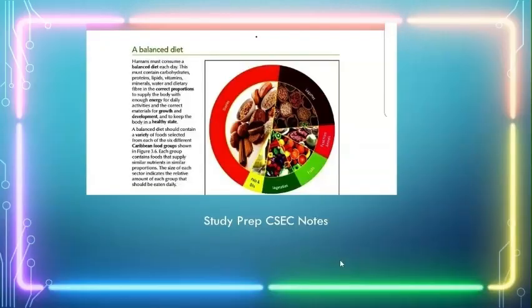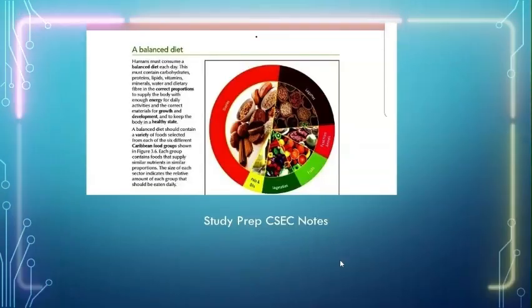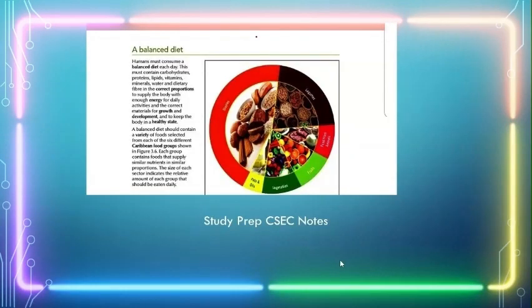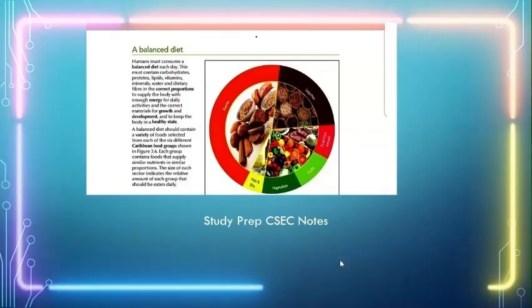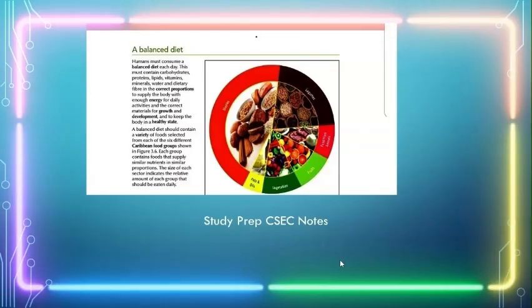Anyways, let's look at the definition, and this is the last piece of note that we have on nutrition, which is a balanced diet. So humans must consume a balanced diet every day. This could include starch, legumes. It could also include fruits, vegetables, fats and oils, and staples and food from animals. All of these are necessary in order for human beings to survive and actually have a healthy lifestyle and healthy body.